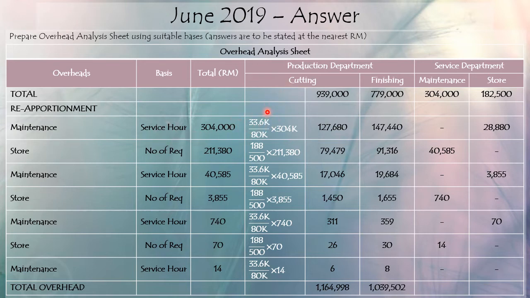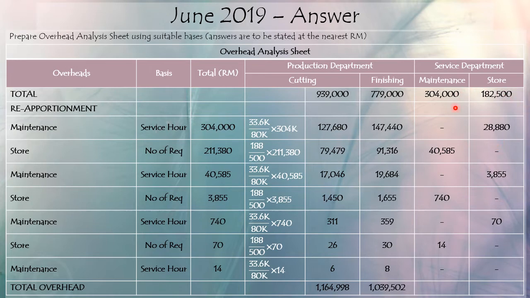cutting department has used 33,600 hours of a total 80,000 hours. So we times with 304,000 ringgit. So cutting department bears 127,680 ringgit of maintenance overhead. Okay, and then we apportion to finishing, and then we apportion to store.